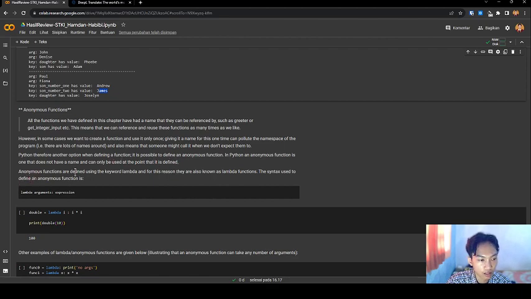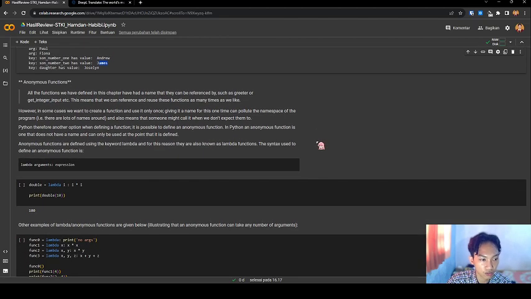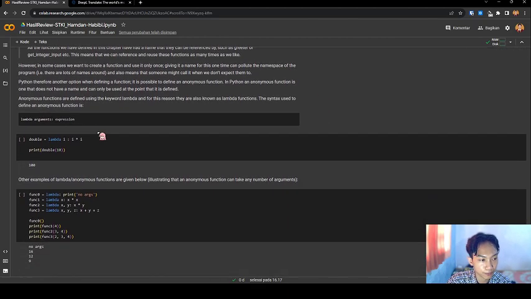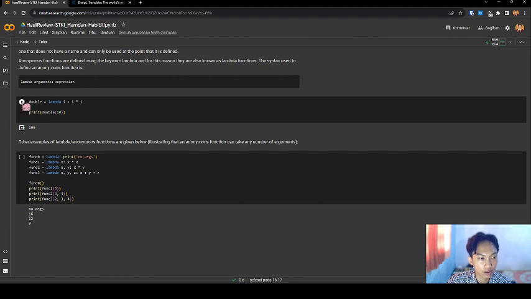Anonymous functions are defined using the keyword lambda, and for this reason they are also known as lambda functions. The syntax used to define an anonymous function is lambda arguments: expression. Let's see the code. I run this code: double equals lambda e multiply, print double.